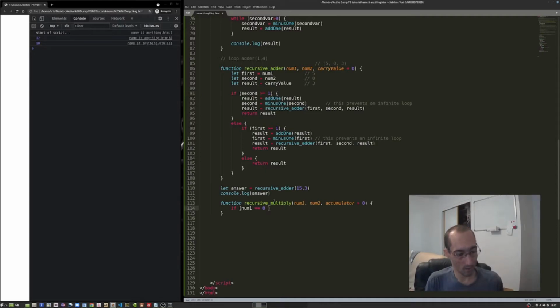Okay, so if we just did num equals 0, we'd just be trying to assign num1 to 0, which you don't do inside of an if statement. This if is checking for a condition. It's checking, is this true or not? So we have to use a double equals here, and this is a common pitfall because your code won't work if that's mistyped, so be careful of that.